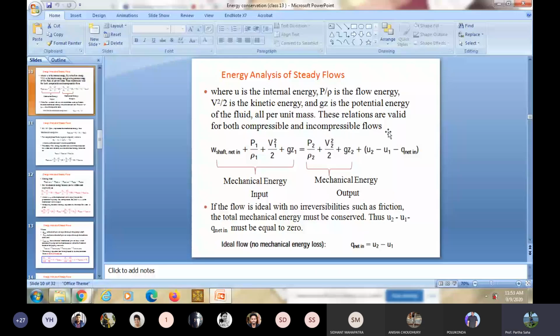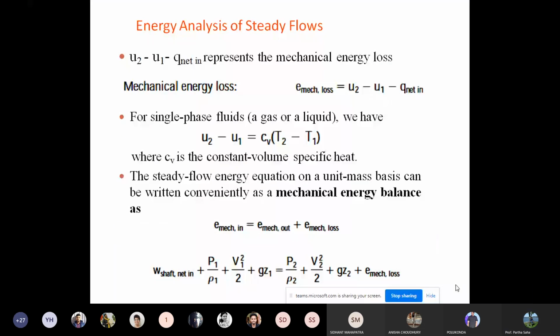These two are zero, so q net in will become u2 minus u1. So the amount of heat energy change is nothing but the difference in the internal energy. Okay, u2 minus u1 is the difference in the internal energy. Let's look into this again. So u2 minus u1 minus q in actually represents, as I said, the mechanical energy loss. For a single phase fluid, we have the internal energy change as Cv times (T2 minus T1), where Cv is the specific heat at constant volume and T2 minus T1 is the temperature change.